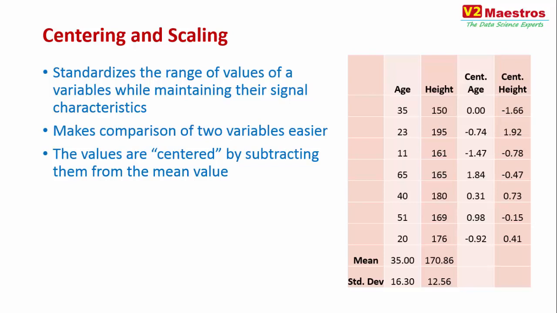The highest value continues to be the highest value. The lowest value continues to be the lowest value. The middle value continues to be the middle value. It retains the signals in the data while adjusting the values to be on the same scale. A lot of times, machine learning algorithms use distance measures to find affinity between data, and centering and scaling helps those distance measures give you better results. So centering and scaling is a very popular technique that you do as pre-processing to your data before feeding it into machine learning algorithms.